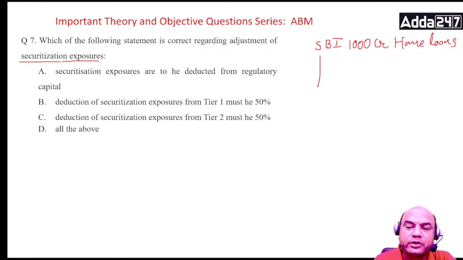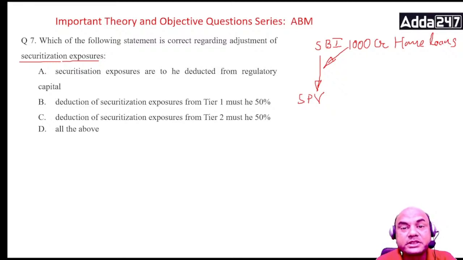SBI will sell it to one SPV. SPV can be anything. See here, it can be SBI Capital. It's a separate company, but that's an SPV. So SBI will sell it to the SPV, and the full loan, 1000 CR, completely it has given over here. This 1000 CR is over here.